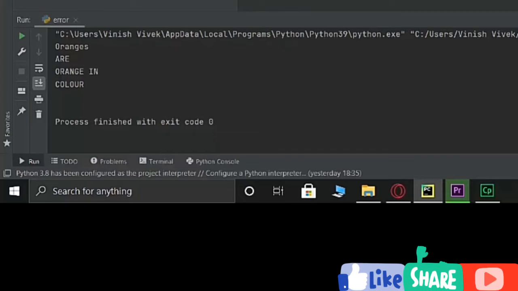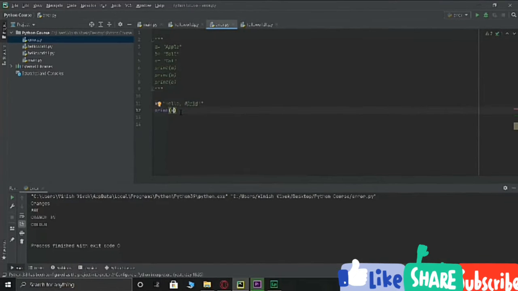If I try to print the position, for example, in this case h is the 0th position, e is the first, then l is second, third, fourth, comma is fifth, space is 6th, 7th, 8th, 9th, 10th, 11th, 12th and 13th.